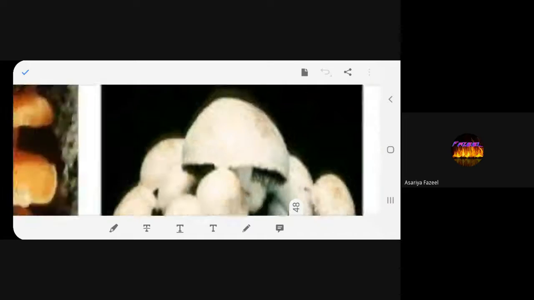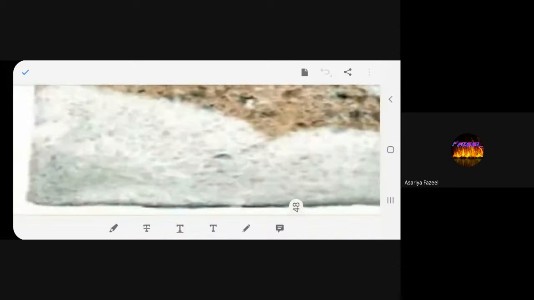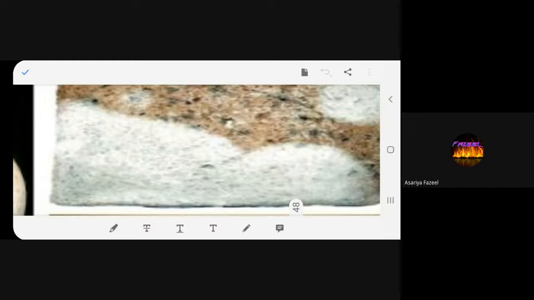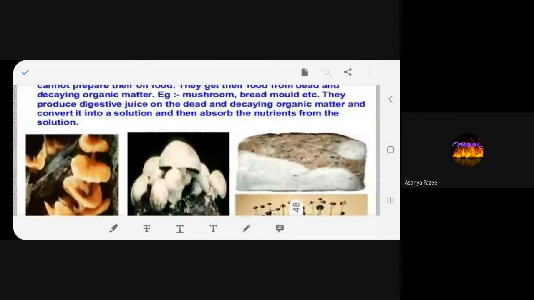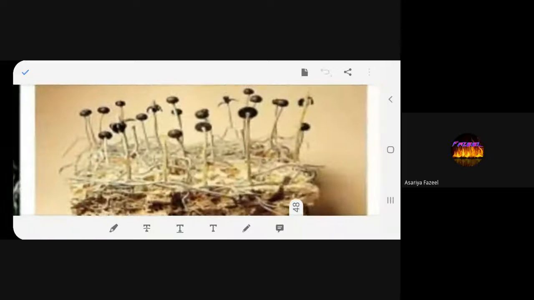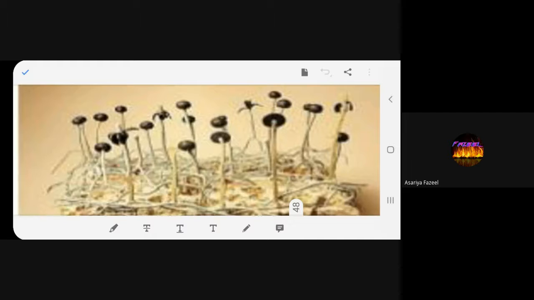Yes. These are bread mold. It's on the bread. Can you see this? The white cottony patches on the bread. Okay? And when you see it with the magnifying lens, this is how it looks. Can you see this better? This is bread mold. With the help of microscope or magnifying lens, this is how it looks.